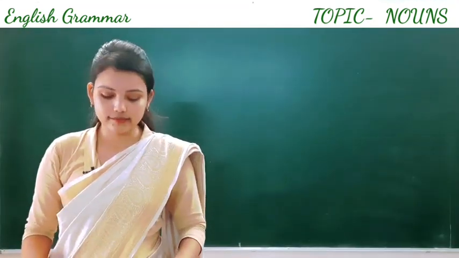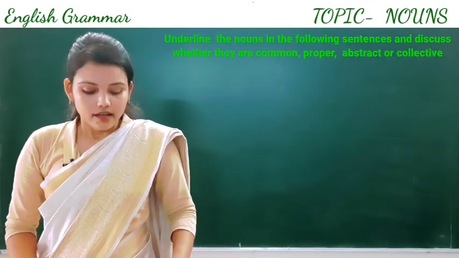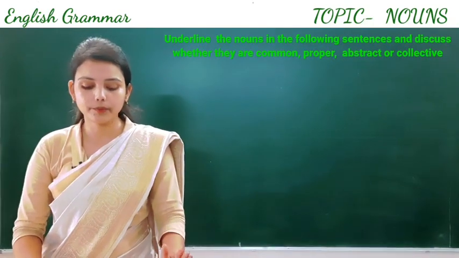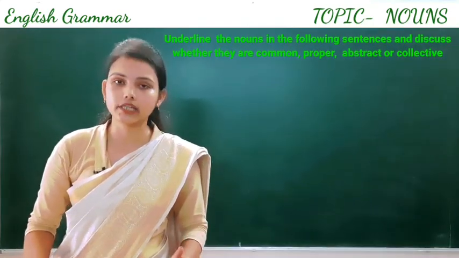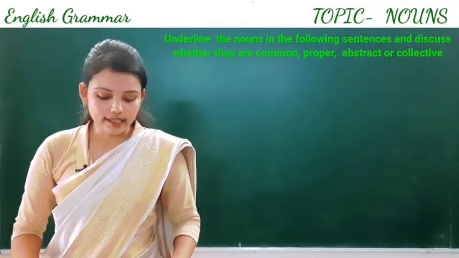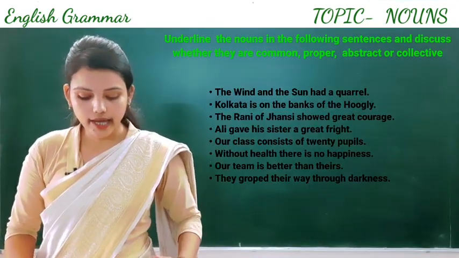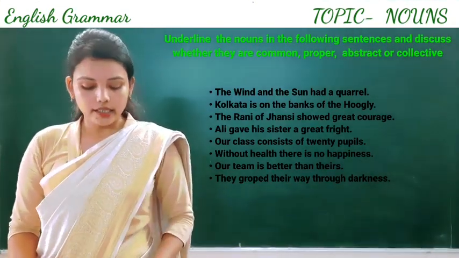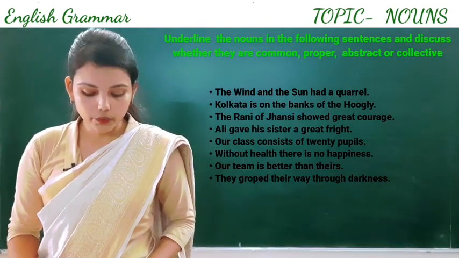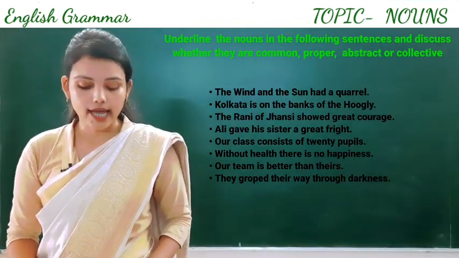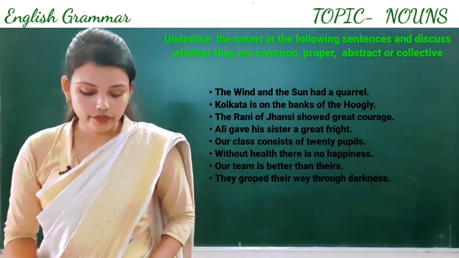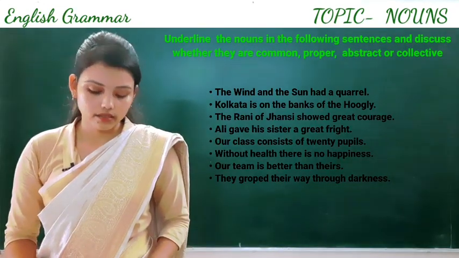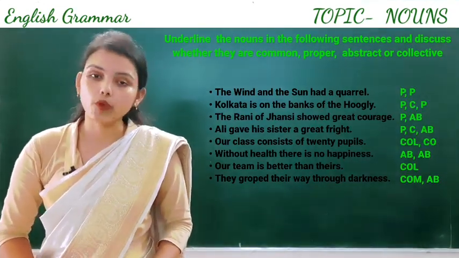Let's see one more exercise, the last exercise. Underline the nouns in the following sentences and discuss whether they are common, proper, abstract or collective. The first sentence is: The wind and the sun had a quarrel. Underline the words wind and sun. First wind, second sun. Which kind is this? Wind, proper noun. Sun, again proper noun.